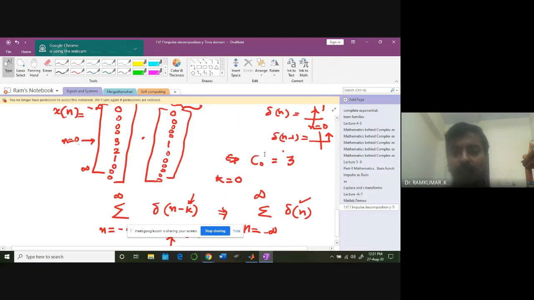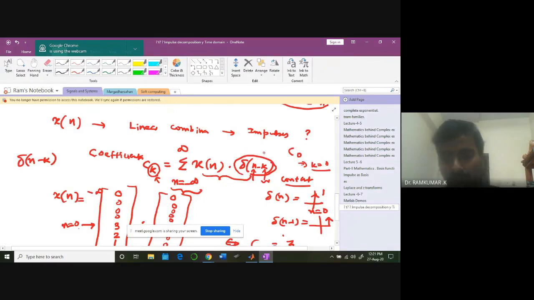So c k is a key. So I'm looking at a particular value of k.